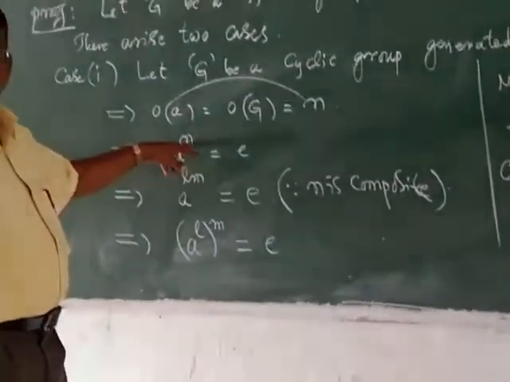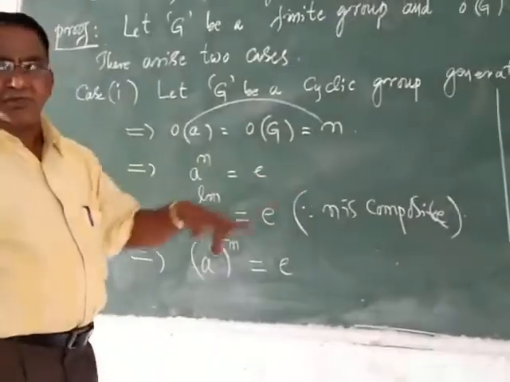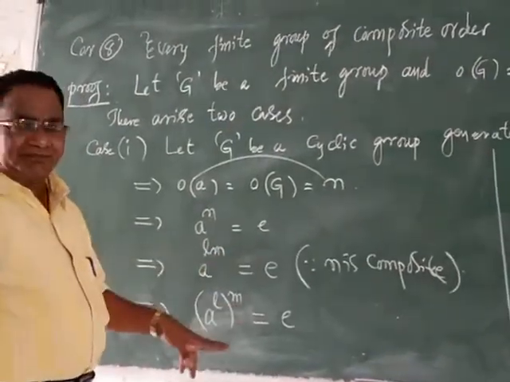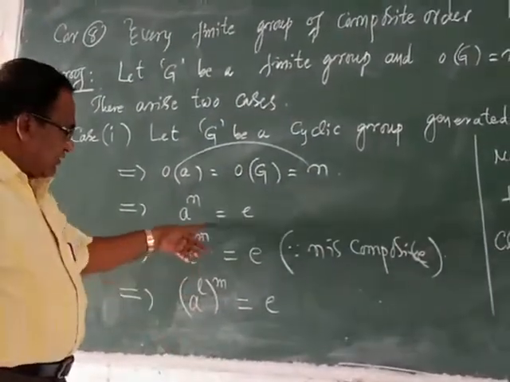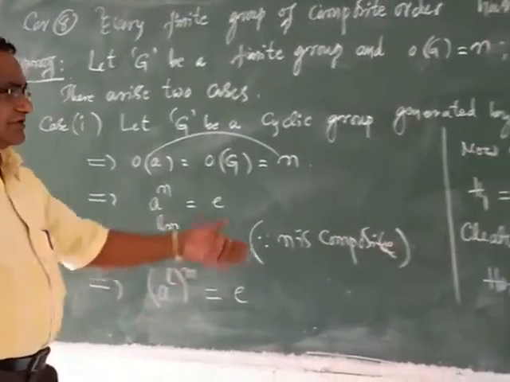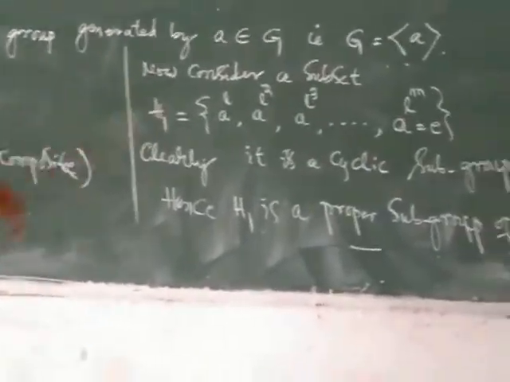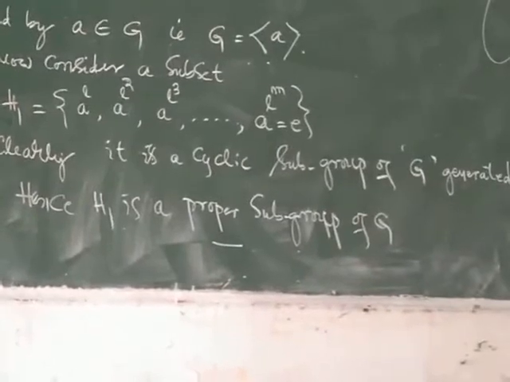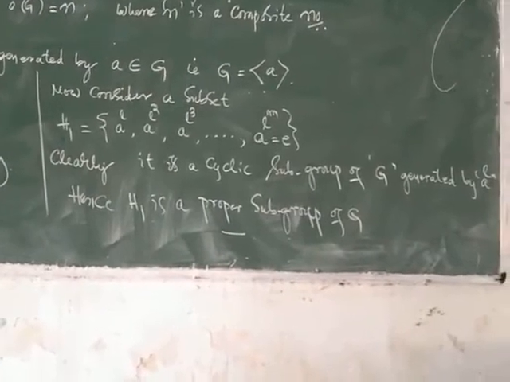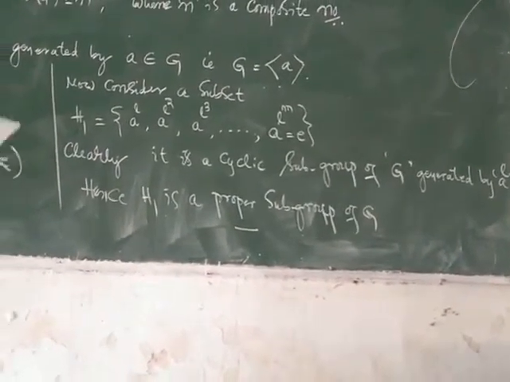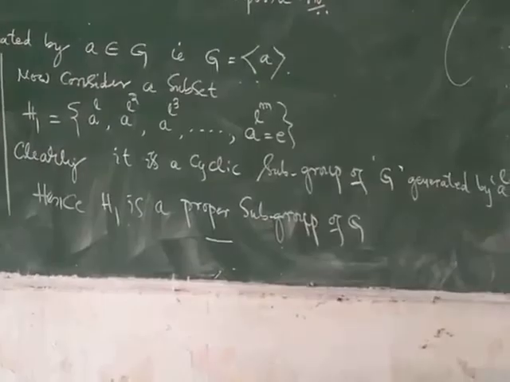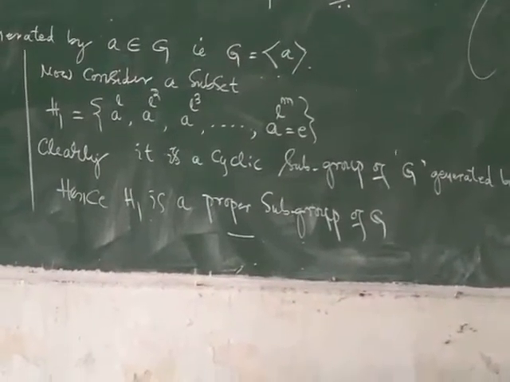Therefore A to the power n is equal to E. But n being composite, it can be written as the product of two integers, n = lm, so A to the power lm is equal to E. A to the power lm may be written as (A to the power l) whole to the power m, equal to E. Now set H1 equal to the integral multiples of A to the power l, that is A to the power l, A to the power l squared, A to the power l cubed, and so on, A to the power lm, which is equal to E. Clearly H1 is a cyclic subgroup of G generated by A to the power l. Hence H1 is a proper subgroup of G.